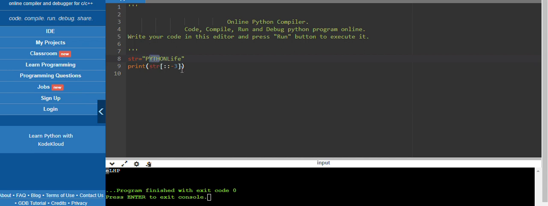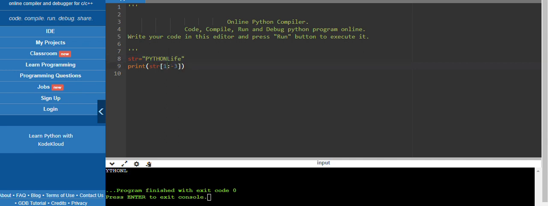I think you guys understood. This -3 is nothing but the difference, how much difference it should print. In this way also we can use. This way also is possible: the start point is not mentioned, so we can initially start with the zero index until -3, means where the -3 stops, till here it is going to print. Understood? So we can try in many ways, depending on the situation we can use this.